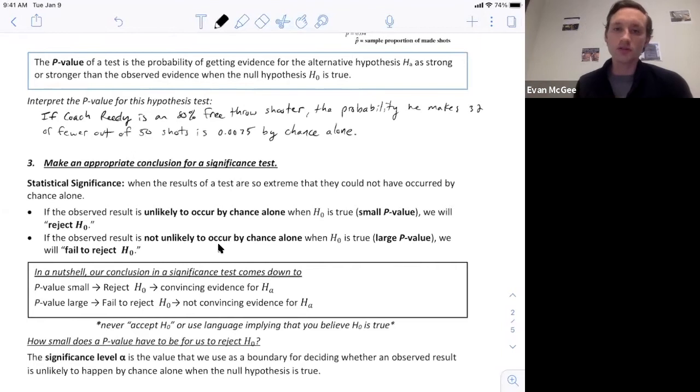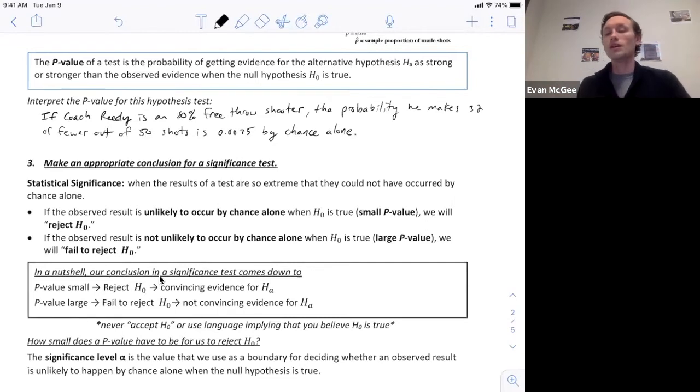Once we've interpreted our p-value, it helps us to understand our next objective, which is to make the appropriate conclusion. So when we're making a conclusion, we are either going to reject the null or we are going to fail to reject the null. So what that means is, in reality, if we reject the null, we say we do not think he is an 80% free throw shooter. We have evidence for the alternative. Our only other option is that we don't have enough evidence to reject the null.